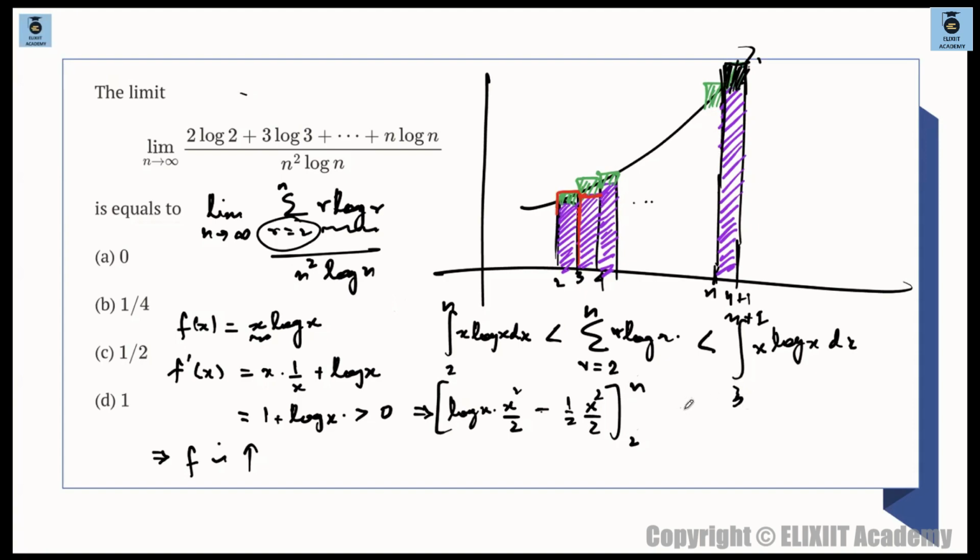ठीक है, and less than summation r is equal to 2 to n r log r, r log r बोलो कि x log x whatever, we are taking the summation from r is equal to 2 to n, वो तो स्टडी के लिए just to study the behavior of this thing I have taken x log x, this is basically less than log of x log x, so again same logic, same चीज आएगा, so log x into x square by 2 minus half times of x square by 2 over here, अच्छा ये वाला range is going from 3 to n+1, ठीक है,